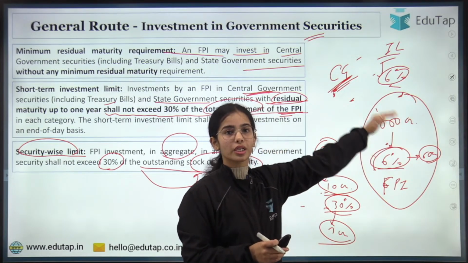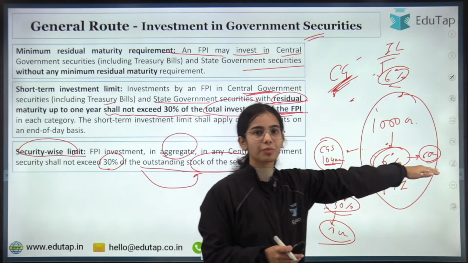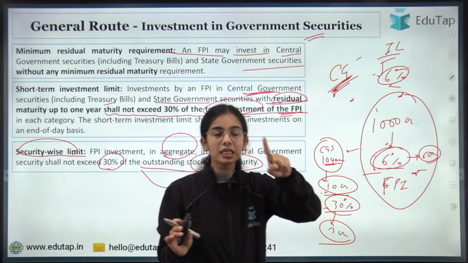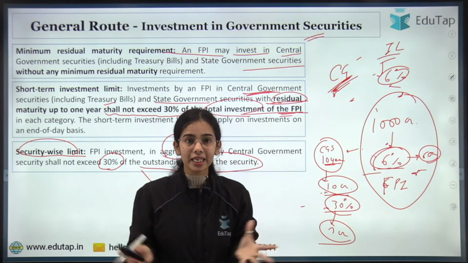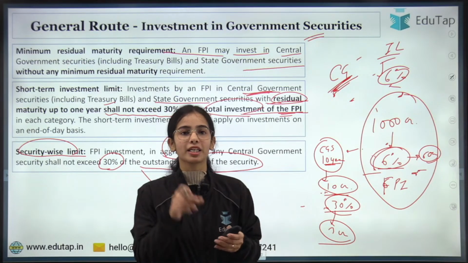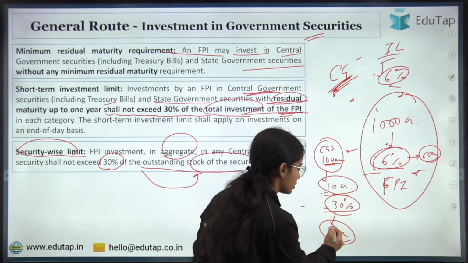So 1000 crore is the worth of central government security. So 6% of investment can happen. That means 60 crore of investment can happen. So in a single central government security, in aggregate, the investment should not be more than 30% by the foreign portfolio investors. That means it should not be more than 3 crores.